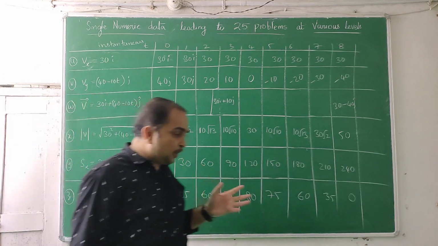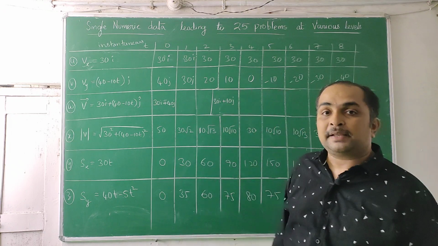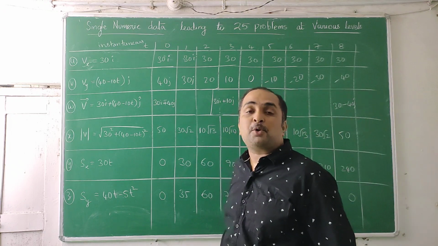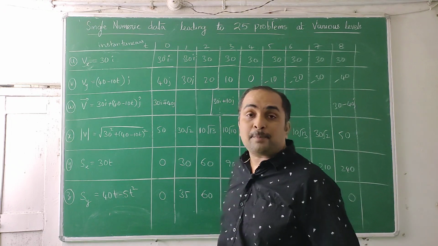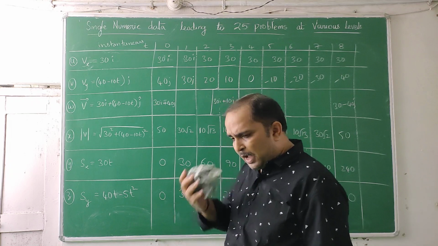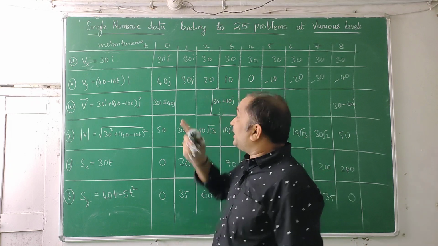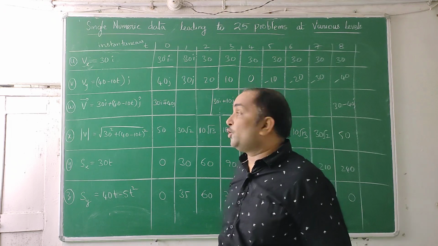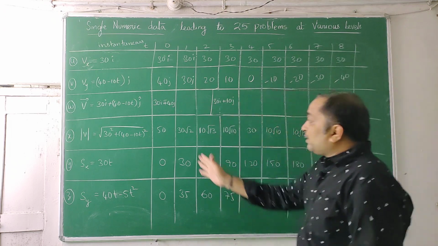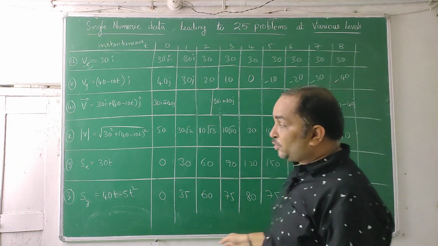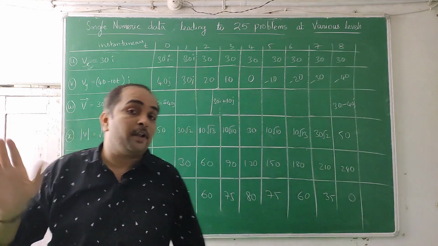So this tabulation, see, some student may be seeing this video and feeling, sir, he is telling easy problems, and he told that he covered 25 problems. I am not interested in covering 25 problems. I want you to sit in the class. For that purpose I wrote that there are 25 problems. More than that we are doing. Do you think this many calculations that we have done, if you add them, it's going to 8 fives are 40, here only the 40 problems are over.